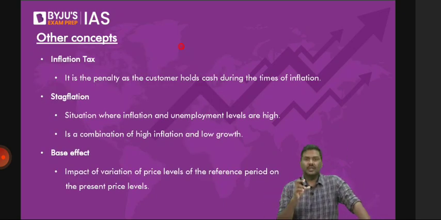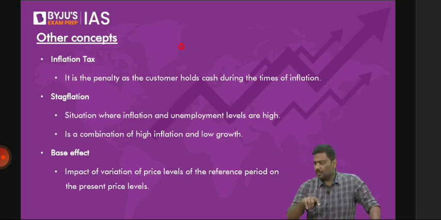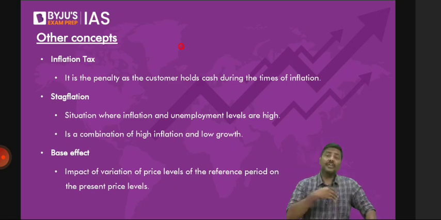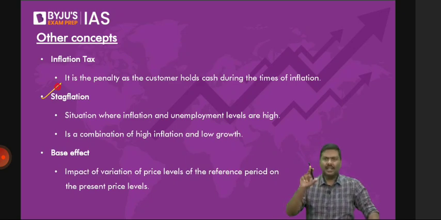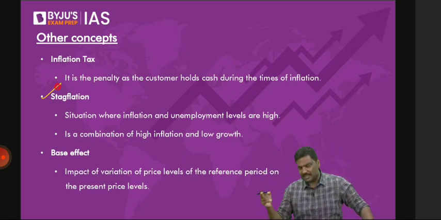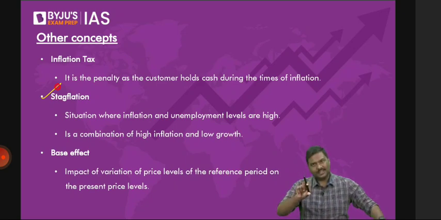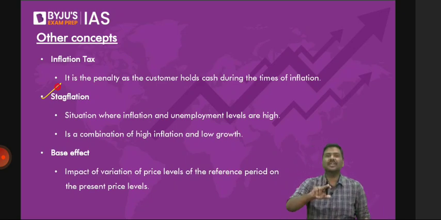Apart from this, we also discussed why CPI is different and why WPI is different. We discussed certain concepts related to CPI and inflation yesterday. For example, what is deflation? What is disinflation? What is this concept of an inflation tax? What is this idea of stagflation? All of these we have discussed. Let's continue from there. We also covered the Phillips curve yesterday. Don't say I skipped the Phillips curve. Yesterday, somewhere around the last 10 minutes, we discussed the idea of the Phillips curve as well as stagflation.